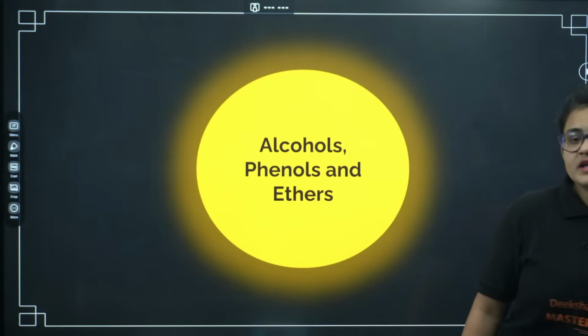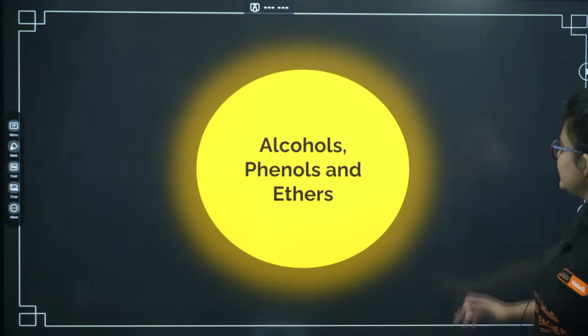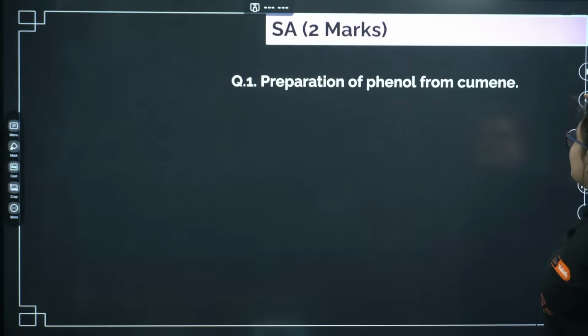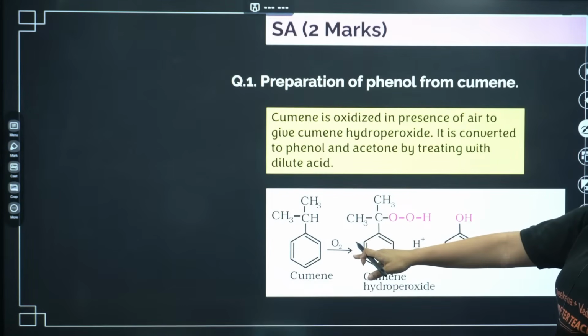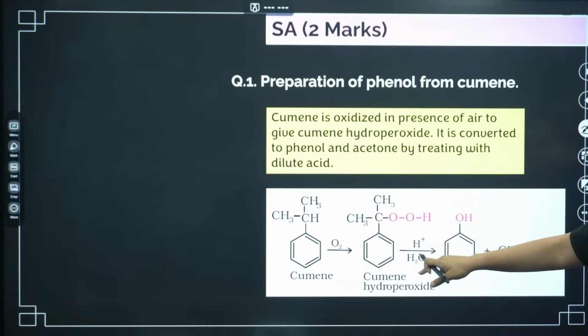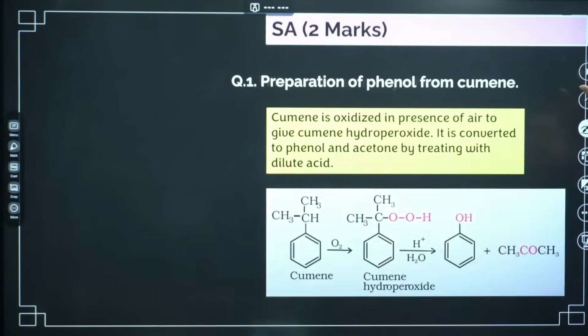We will discuss alcohols, phenols and ethers now. Preparation of phenols from cumene: many times I discuss this, isopropyl benzene, you have to oxidize it to cumene hydroperoxide, and you will end up with phenol and acetone.